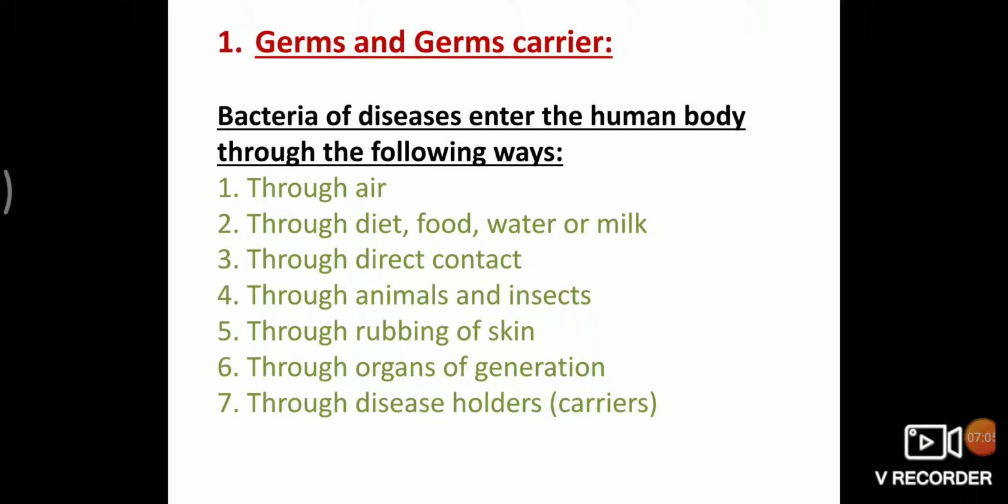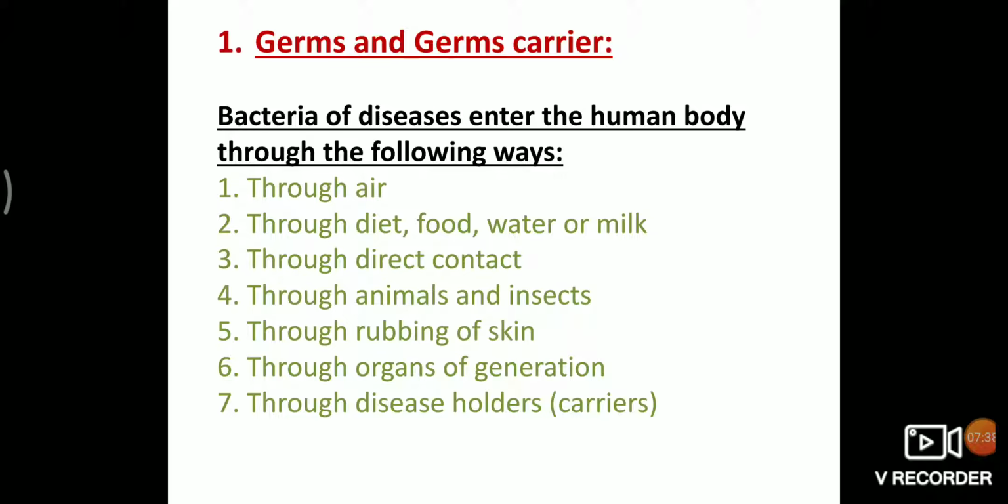Seventh, through disease carriers. Some persons are such that bacteria of a specific disease are there in their bodies. But as they have got immunity to fight against such bacteria, the disease does not adhere to them. But if bacteria from their bodies enter the bodies of others, then they can be diseased.